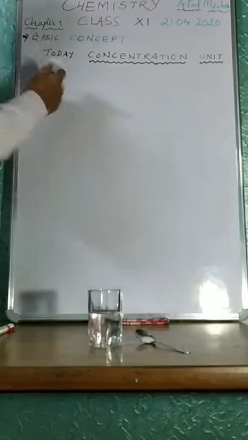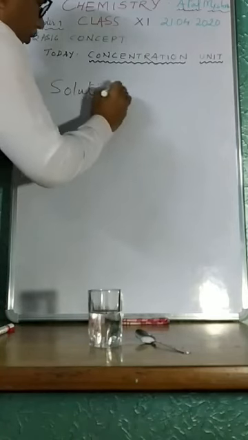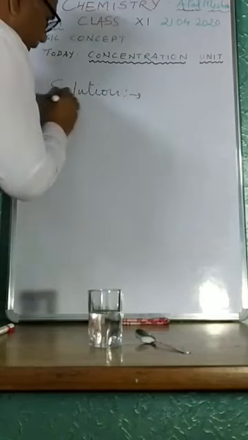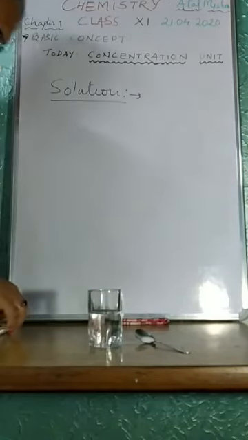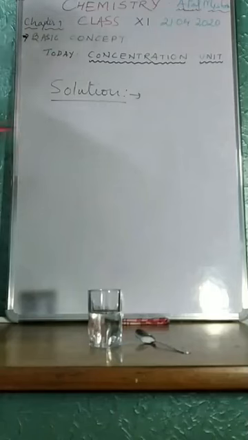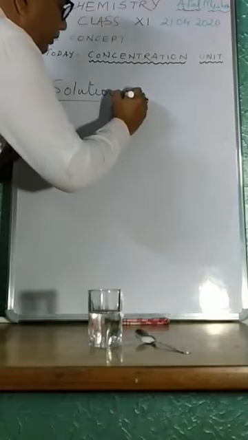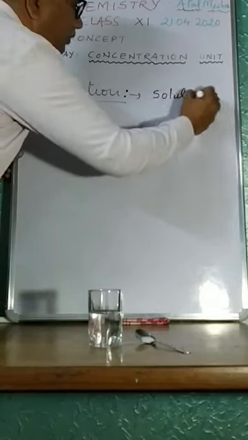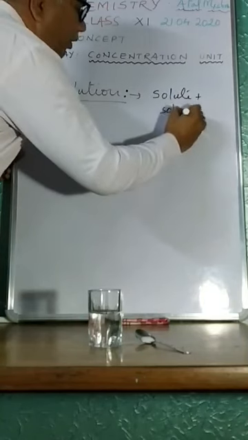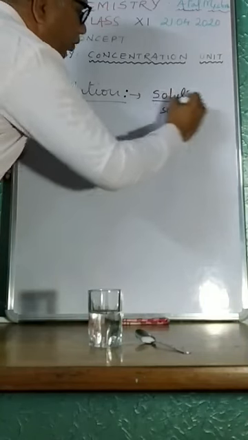Solution is what? You all know the solution. Solution is a homogeneous mixture of two components, that is solute and solvent. So our solution has two components, one is solute and the other is solvent.